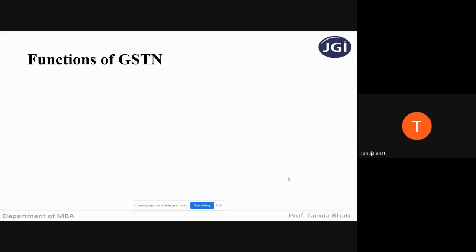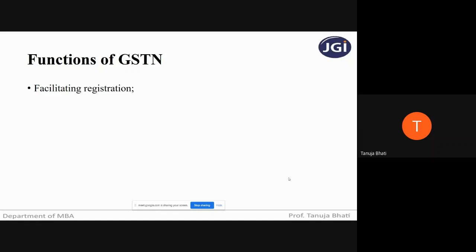Now, what are the functions of the GSTN? Already I've explained what the functions of GSTN are. Under GSTN, you can do everything. You can do registration, you can do payment, you can claim your refund, you can check details about your businesses, other businesses. You can even check your input credit that is available. So let us just see.